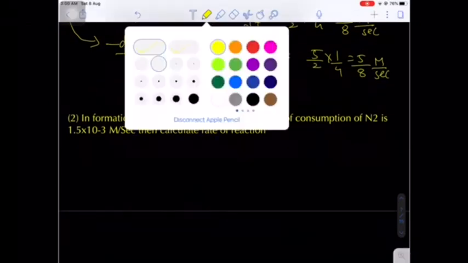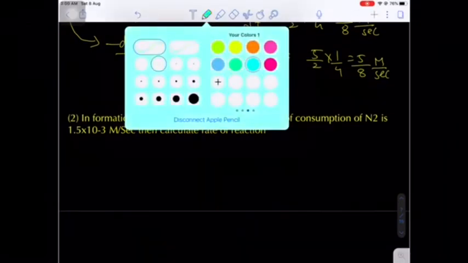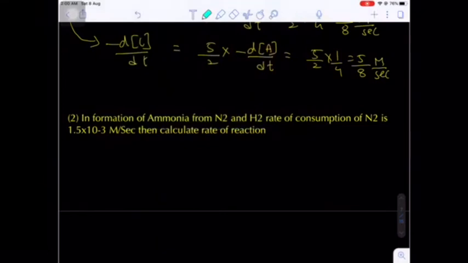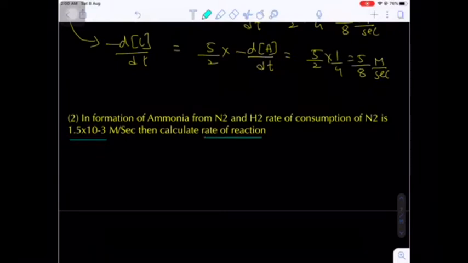Now come to the second question. In the formation of ammonia from N2 and H2, the rate of consumption of dinitrogen is 1.5 into 10 raised to minus 3 moles per liter per second. Then calculate the rate of reaction. Remember, whenever the question is the rate of reaction, definitely the reaction should be given. Otherwise, this question will be incomplete.